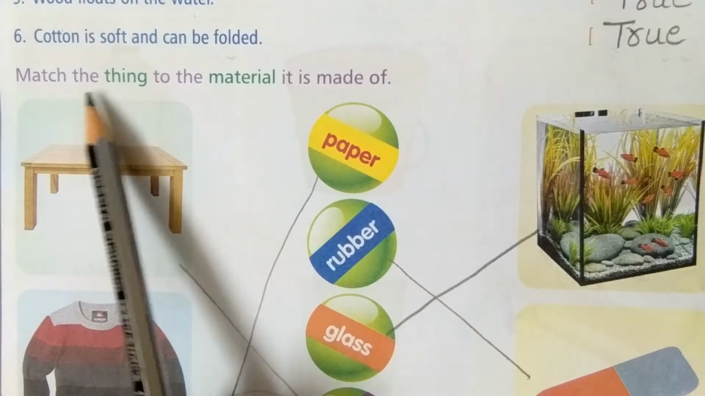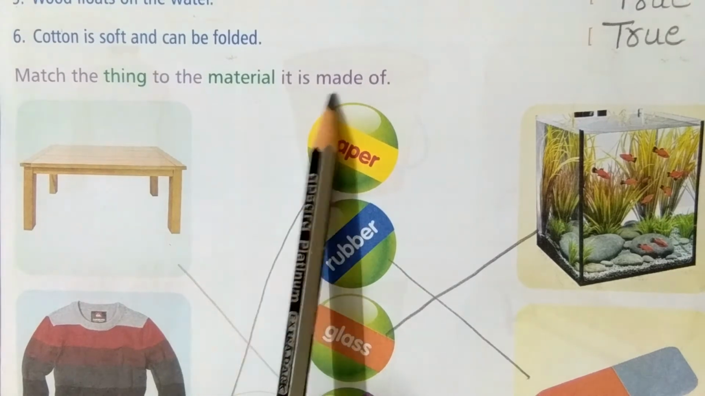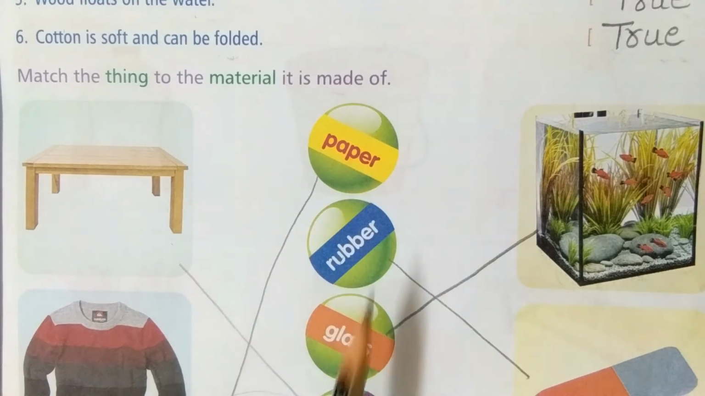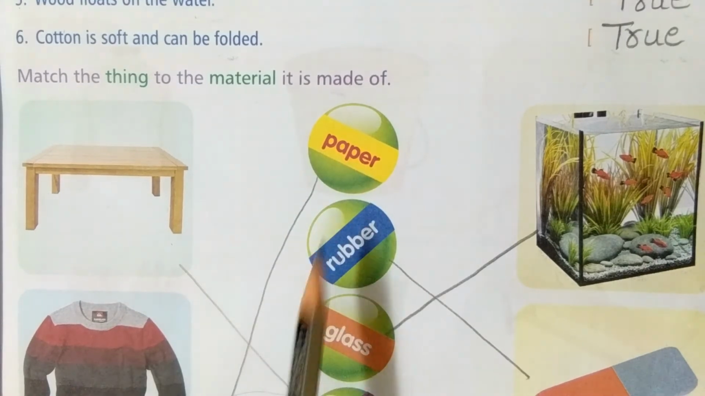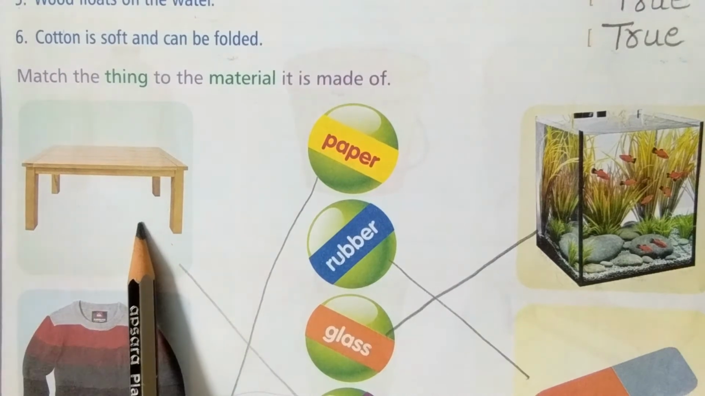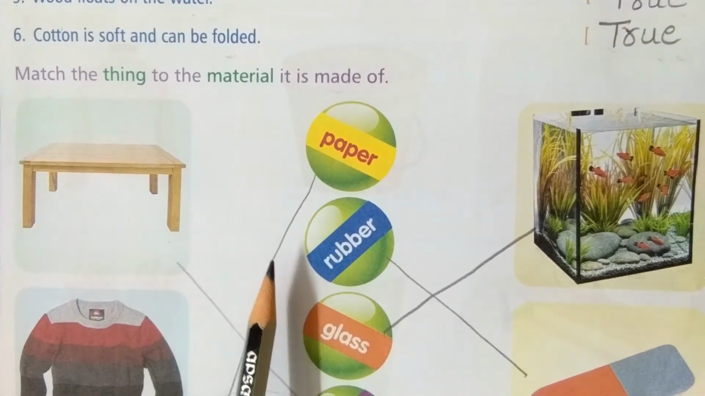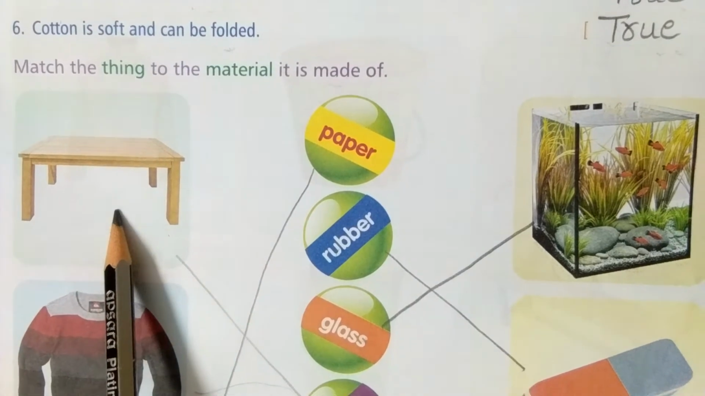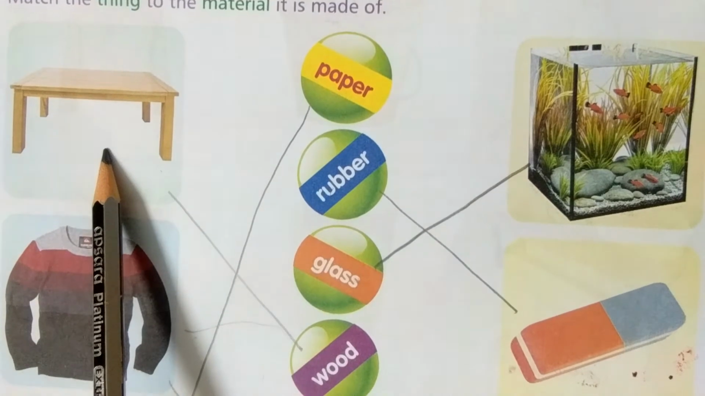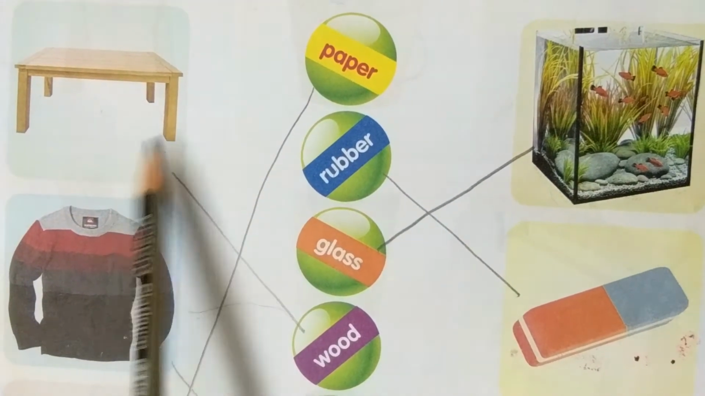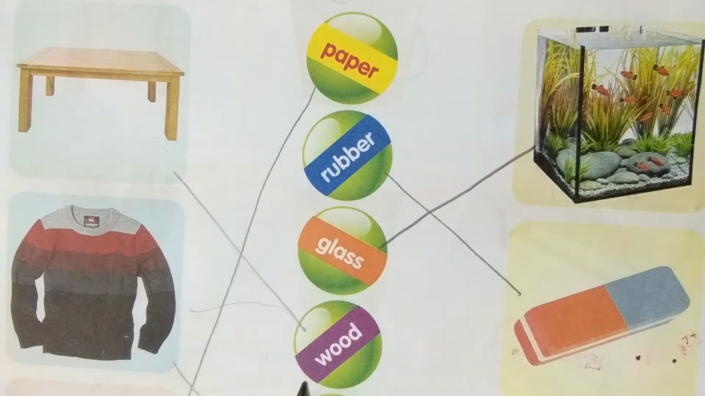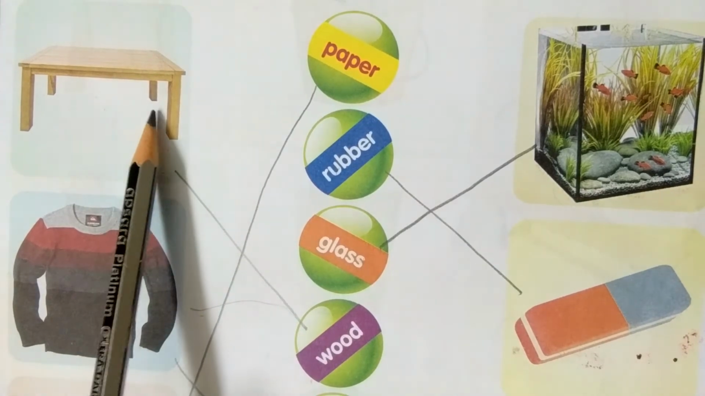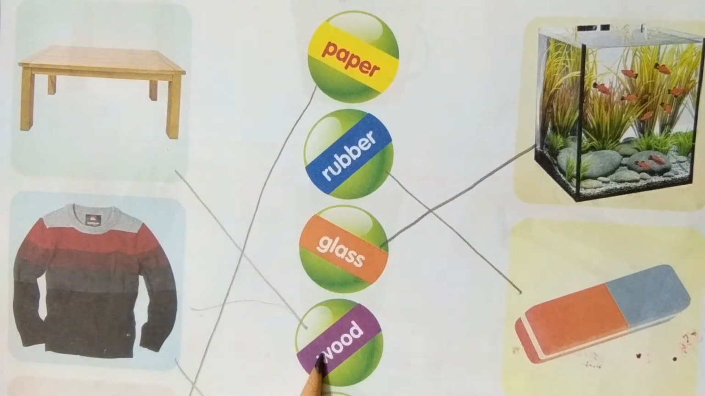Next one. Match the thing to the material it is made of. These are things, children. Yes or no? Middle one is material. So match the thing to the correct material. What is this one? Yes, this is a table. Table is made up of which material? See carefully. Yes, wood. So draw a line from table to wood.